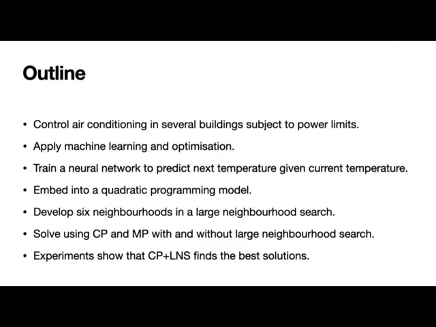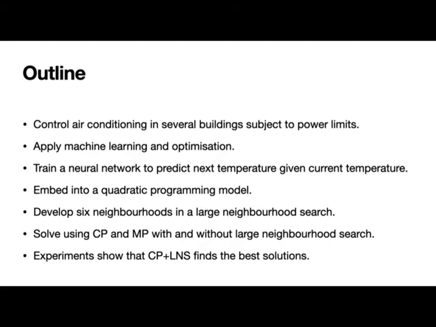For example, some buildings may have better insulation than other buildings, so these buildings can run their air conditioning for less time overall. We want to control the air conditioning systems in all buildings so that the occupants are comfortable. We apply machine learning and optimization to the problem.